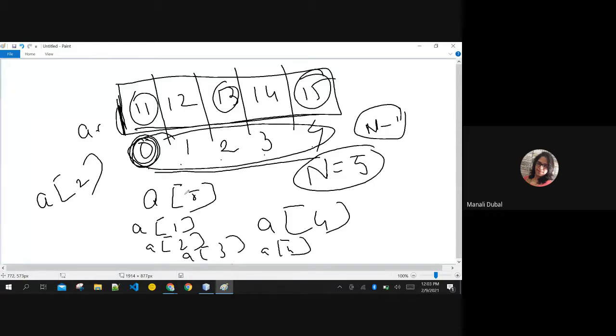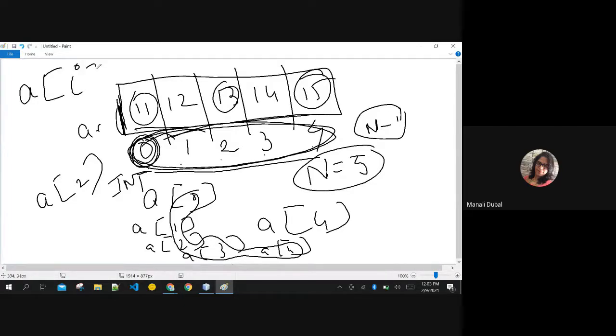Now you can see 0, 1, 2, 3, 4, all these numbers on the screen. These numbers are of type integer, right? So I can create a variable of type integer, and I can make that variable change from 0 to 4.